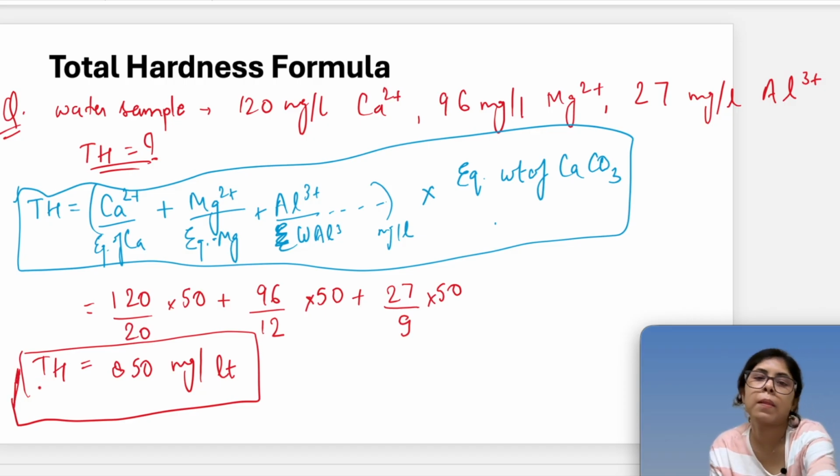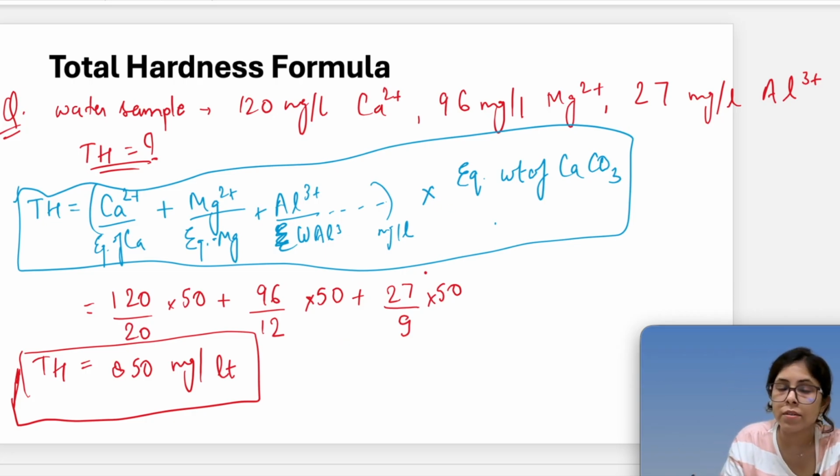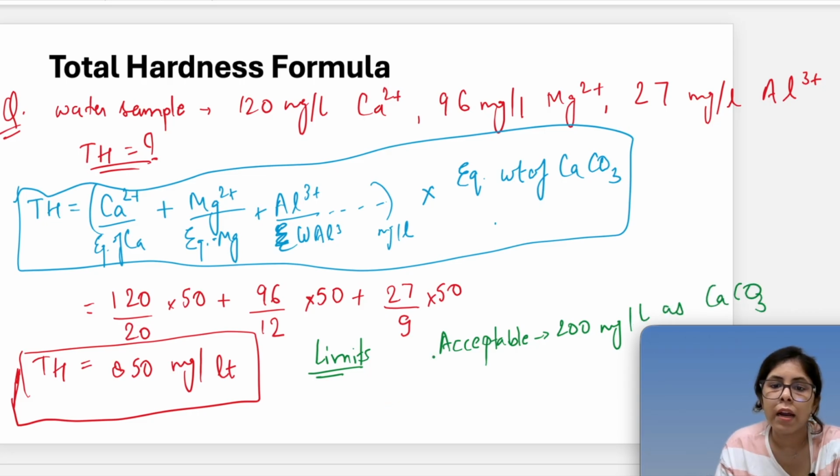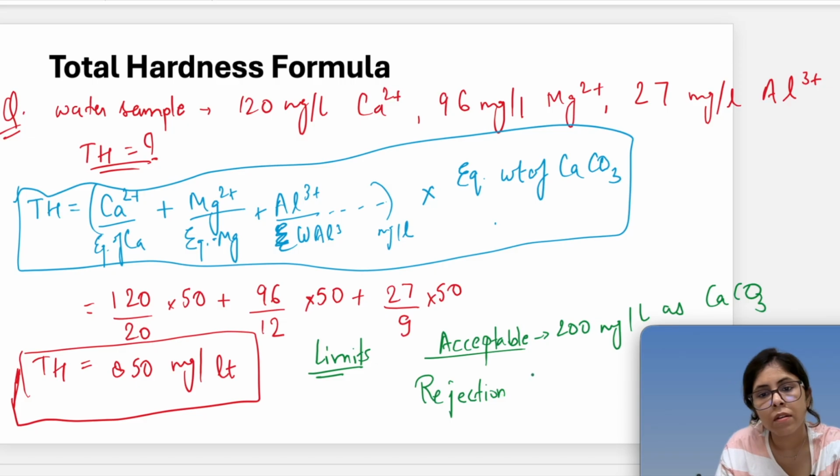So this is how you calculate the total hardness. With this I also want to tell the limits which are acceptable, so I'll mention that in green. The acceptable limit for hardness is 200 milligram per liter as CaCO3, and the rejection limit is 600 milligram per liter as CaCO3.